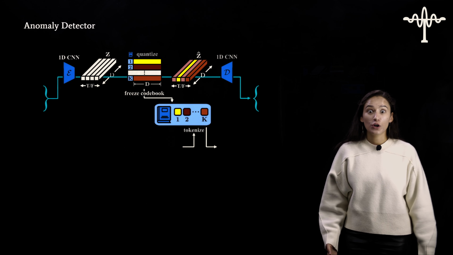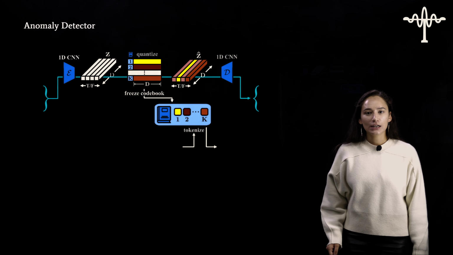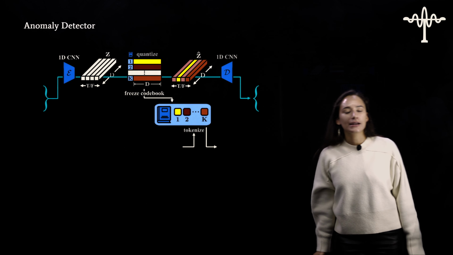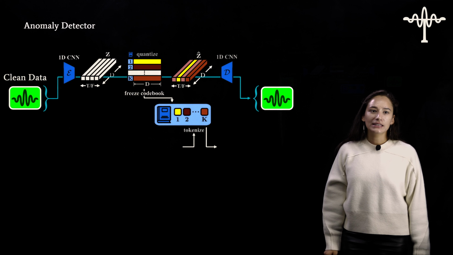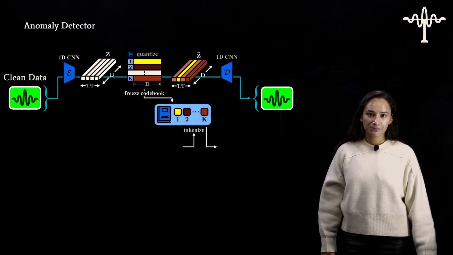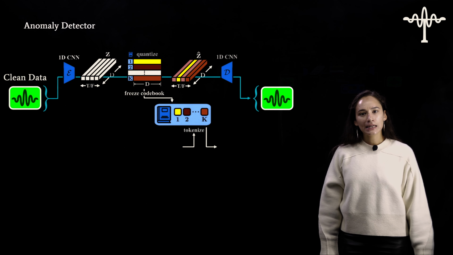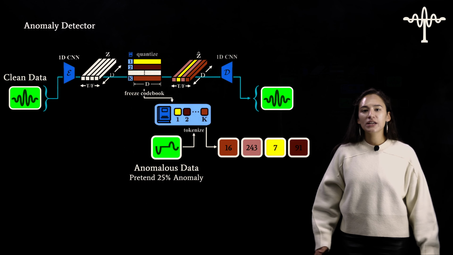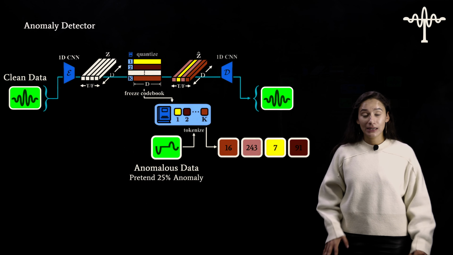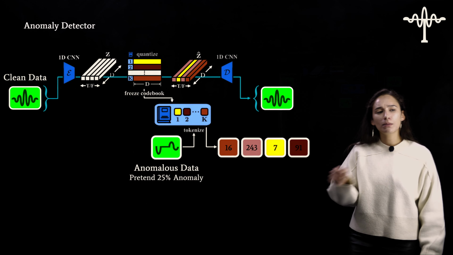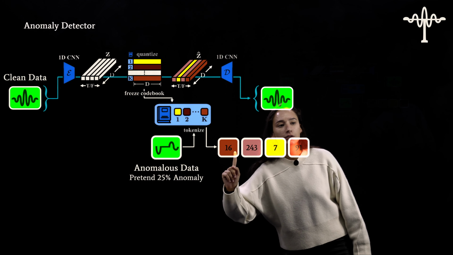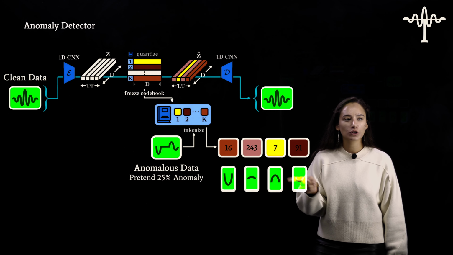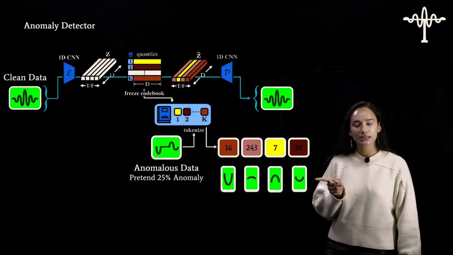Now let's dive into anomaly detection. With anomaly detection, I've got my VQVAE set up and I've got my frozen codebook set up. Importantly, I'm only going to train with clean data. This is very important. The next thing I'm going to do is, at test time, use anomalous data and pretend there's 25% anomaly in my test set. With this anomalous data, we're getting 4 tokens, so 16, 243, 7, 91, and pretend those tokens correspond to these chunks in the time series.